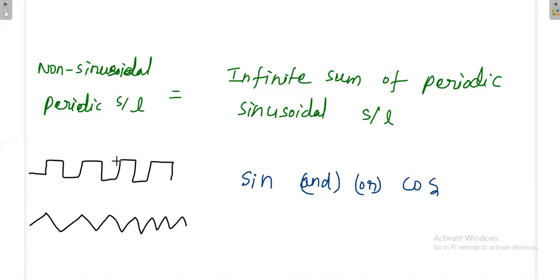There are some conditions to satisfy, and once we satisfy them, only then can we represent it this way. That condition is called the Dirichlet condition. Next we'll see the formula for this.